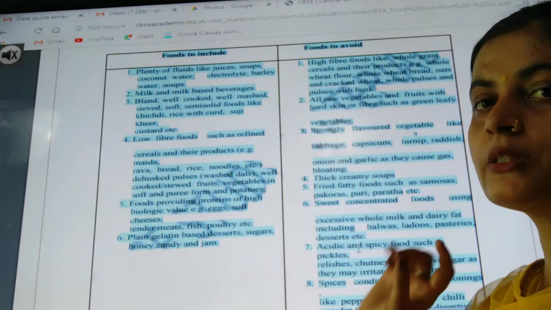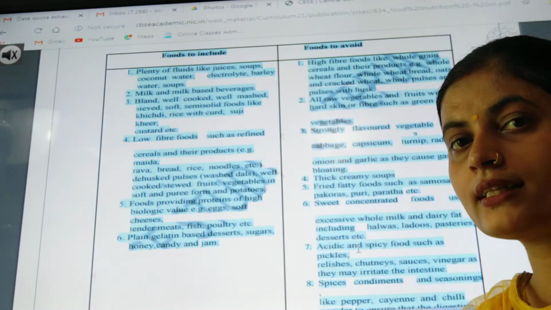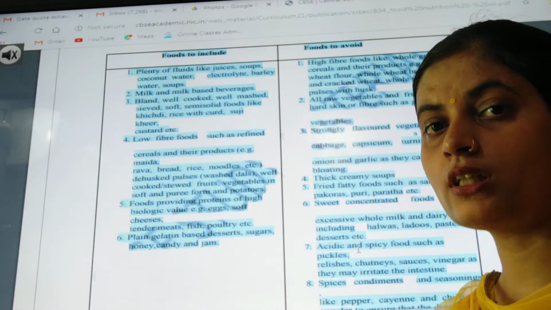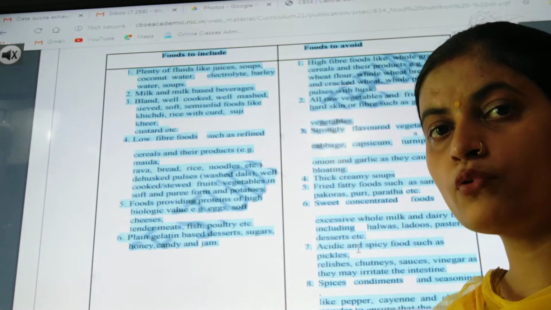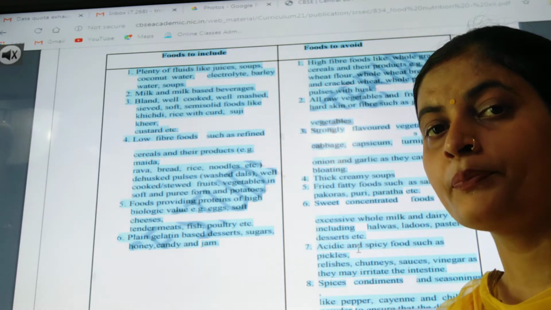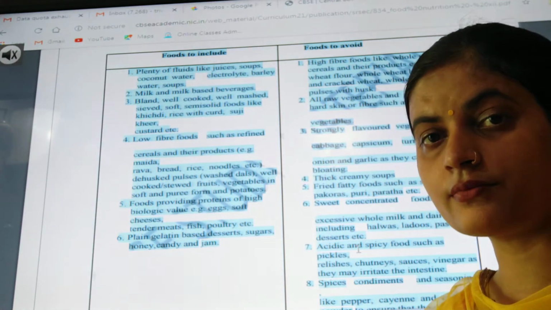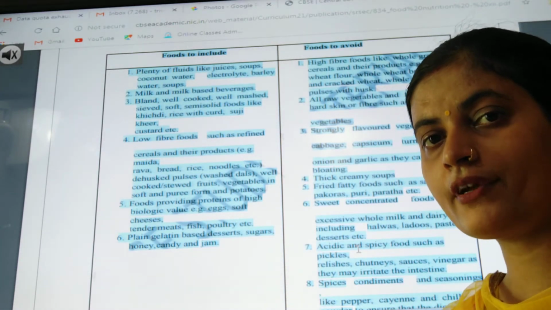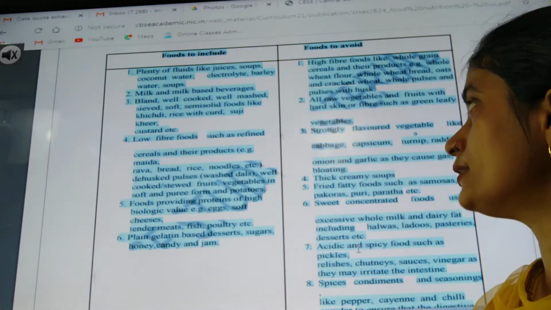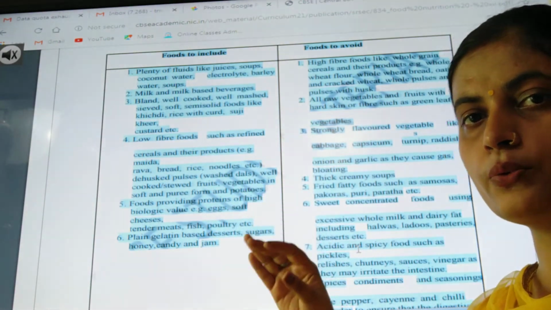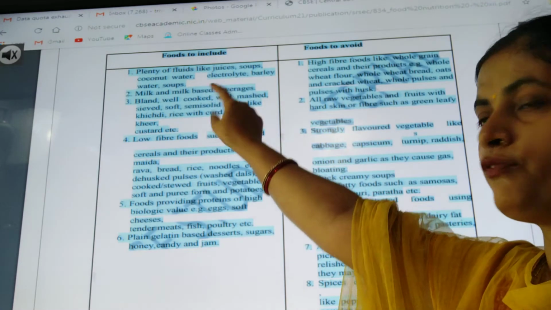So the very first thing is plenty of fluids. That means in this disease there should not be deficiency of fluids in the body, because you all know that fluids are an essential part, and in this fever, due to certain activities like vomiting, or because the body is ill, loss of fluid can occur, that we have to balance along with the electrolytes. That's why soup, like coconut water, all these are included there. You can see it there. That is the first point.